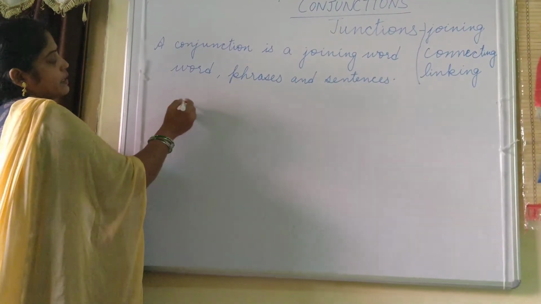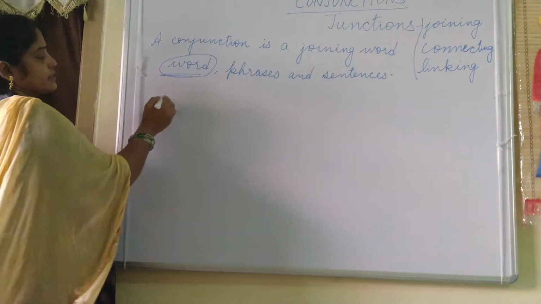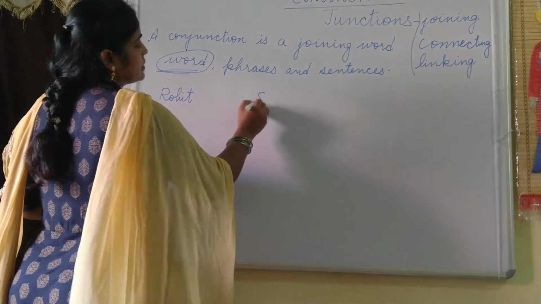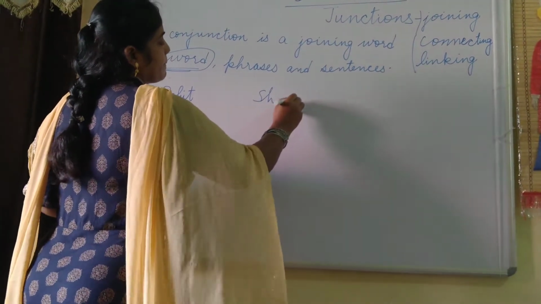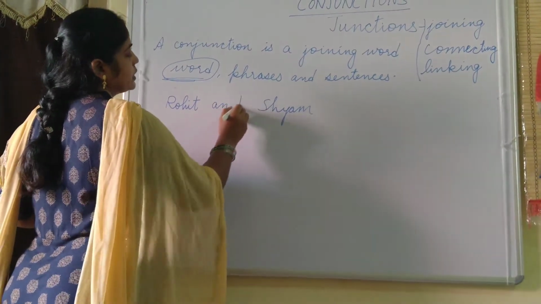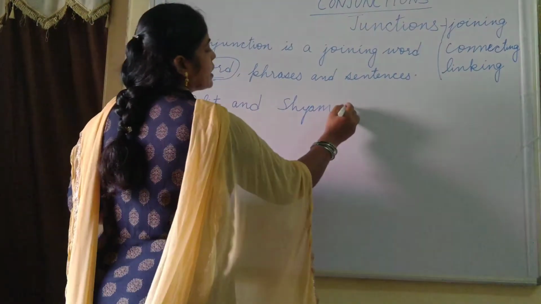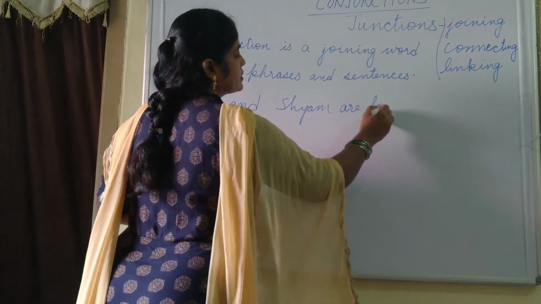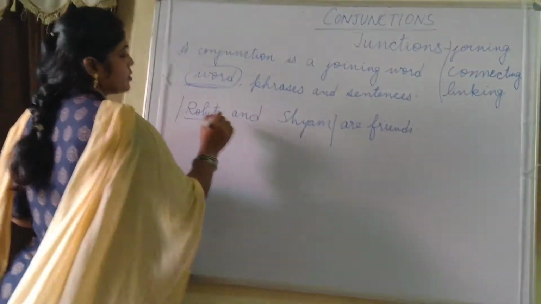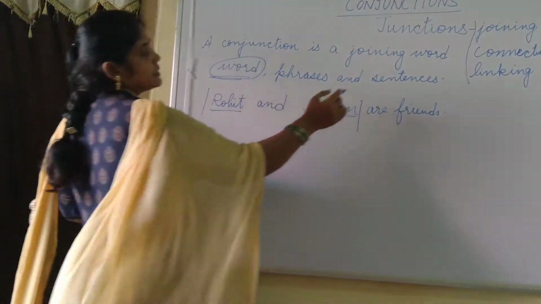Now, let us see more. First let us see how it joins words. Suppose I am writing Rohit, and on the other side I am writing Shyam. Now this Rohit and Shyam can be joined: Rohit and Shyam. It is clear? So, Rohit and Shyam are friends. In this way, it joins these two words, Rohit and Shyam. This is clear?